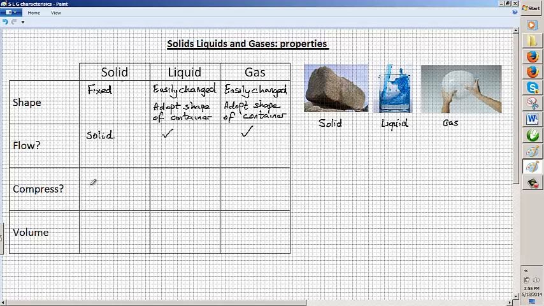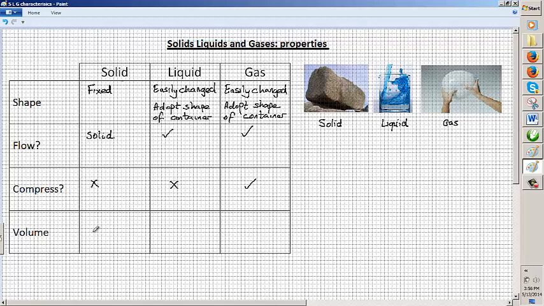What about whether we can compress these? Well, no, you can't compress a solid. You can easily compress a gas. You can squeeze the balloon, and as we saw in the video on the properties of solids, liquids and gases, you can quite easily squeeze a syringe that contains air. There's no problem with that. But if the syringe contains water, well, no, you can't compress water very easily at all. It will not compress. So liquids are just as hard to compress as solids.